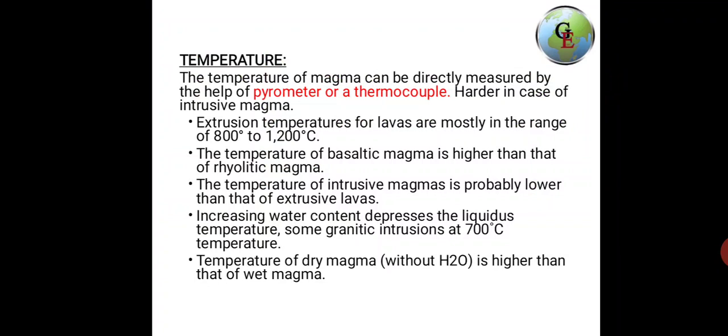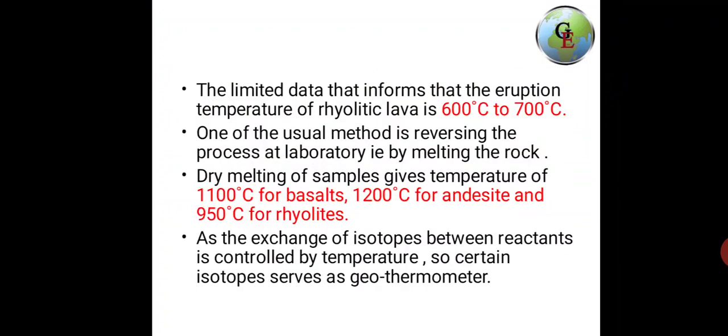Increase in water content depresses the liquidus temperature. Some granitic intrusions at 700 degrees have been recorded. The temperature of dry magma, that is without water, is higher than that of wet magma. In the limited data available, the eruption temperature of rhyolitic lava is around 600 to 700 degrees centigrade.